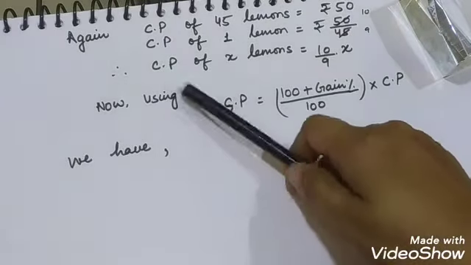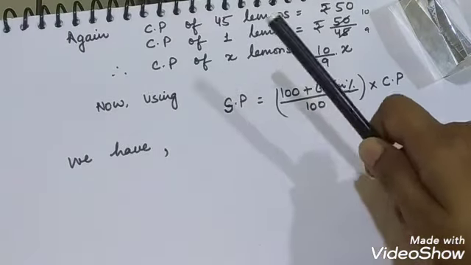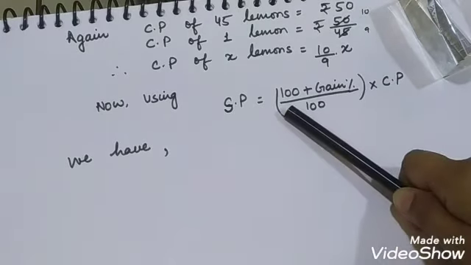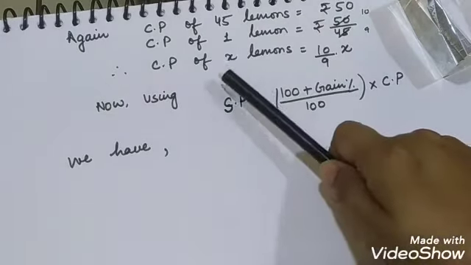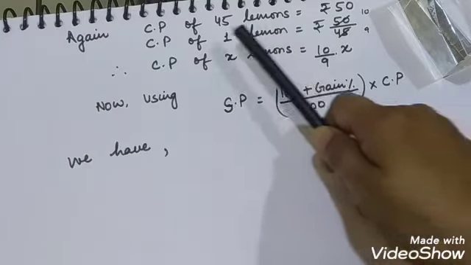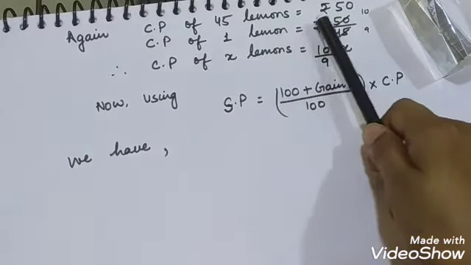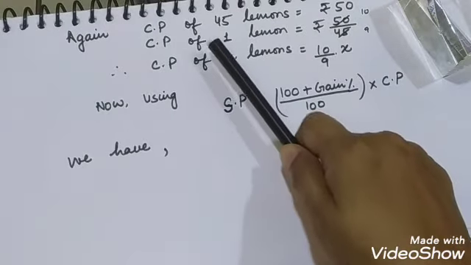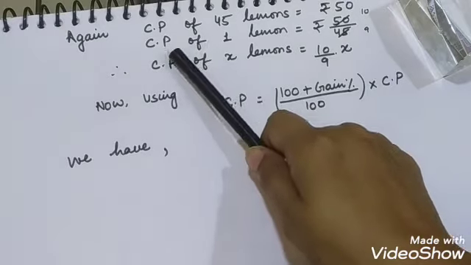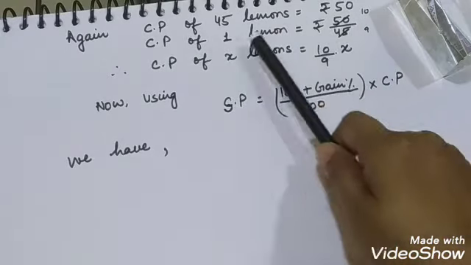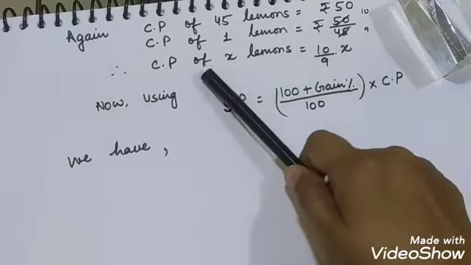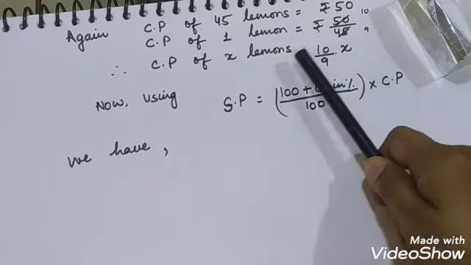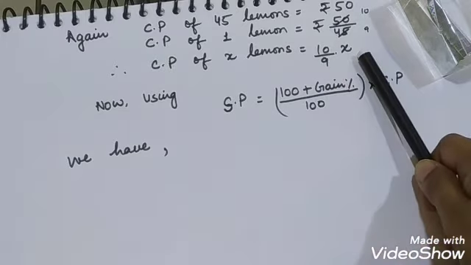Now first we find the cost price of X lemons, because if we are talking about X lemons, the selling price of X lemons is 24, then we need to find the cost price of X lemons. And earlier we found the cost price of 45 lemons is 50. So from there we will find the cost price of X lemons. You know by the unitary method that the cost price of one lemon is total divided by number. So the cost price of X lemons will be, when you cancel it, 10 upon 9 into X.